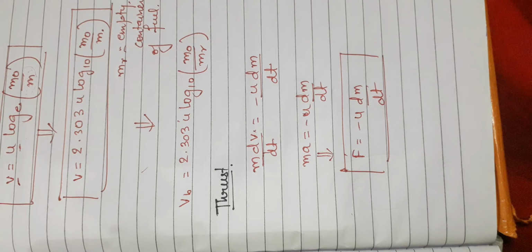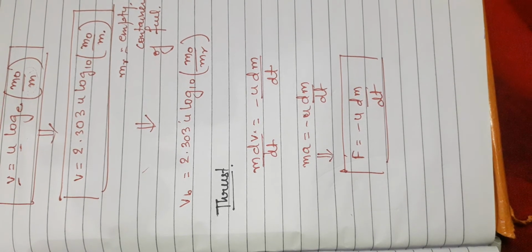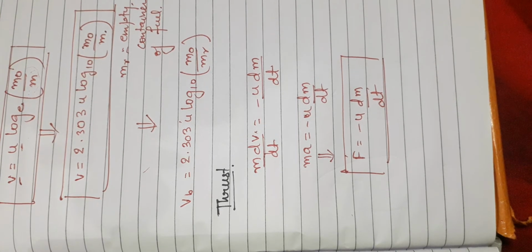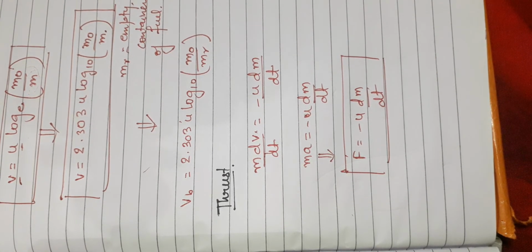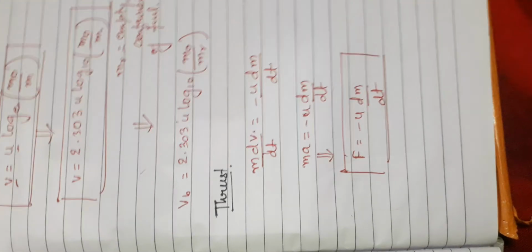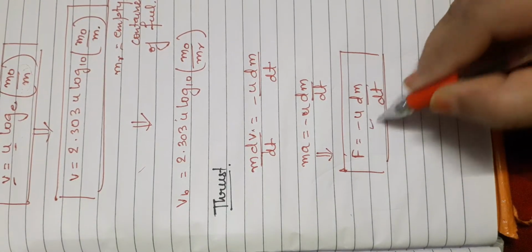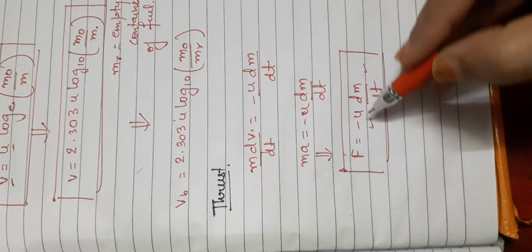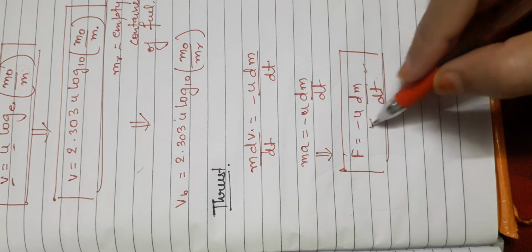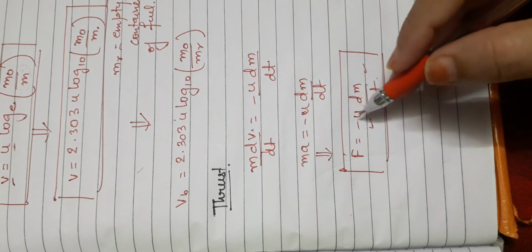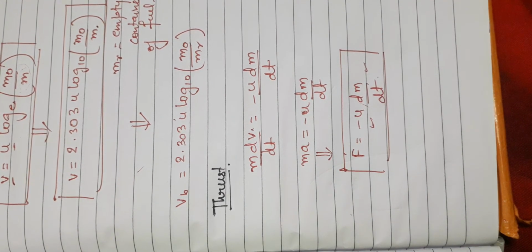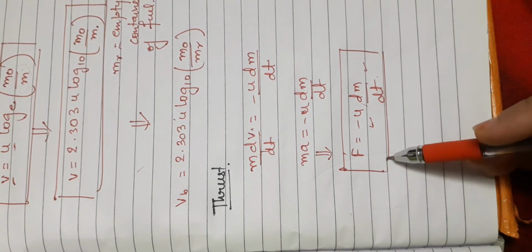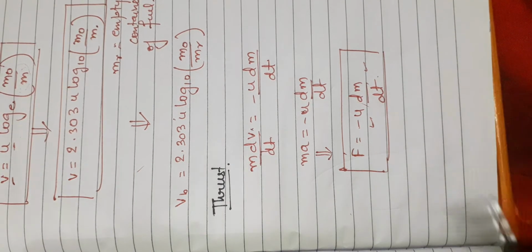Ignoring the negative sign, we find that the thrust on the rocket at any instant of time is the product of the velocity of escape of the fuel gases with respect to the rocket and the rate of combustion of the fuel. Means the thrust depends on two things, that is u and dm upon dt: the rate at which our fuel is burning, and the escape velocity of the burning fuel gases.